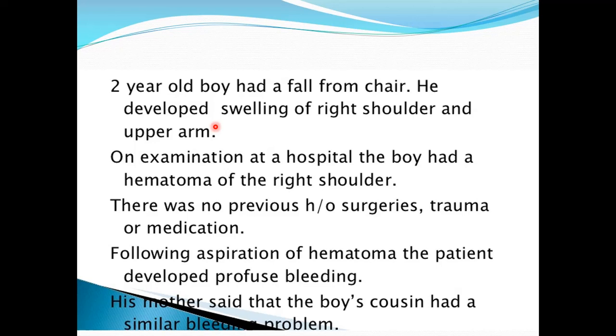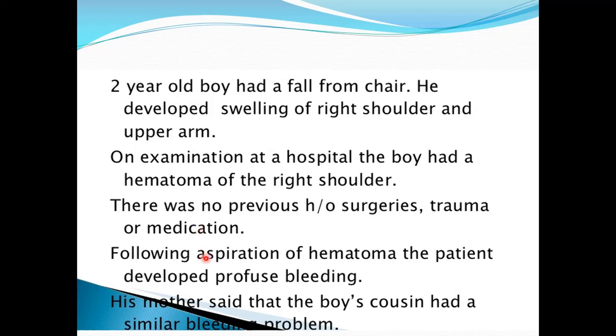When this child was brought to the hospital, on examination and investigation, it was found that there is hematoma, that is, collection of blood in the right shoulder. There is no previous history of surgery or trauma or medications that can cause prolonged bleeding or decrease the clotting.